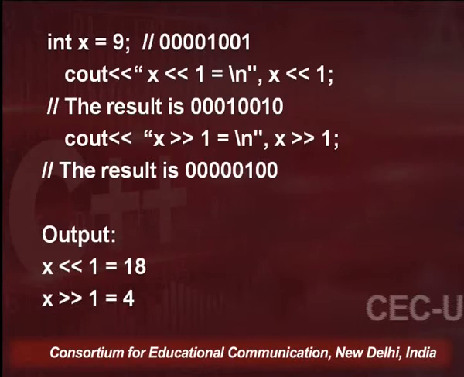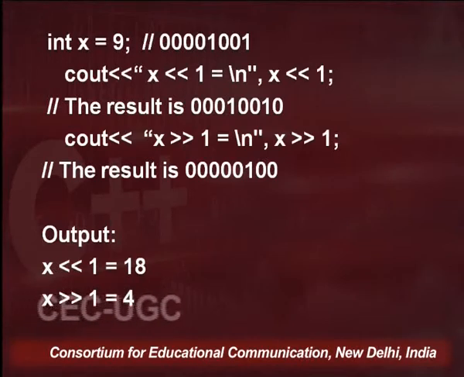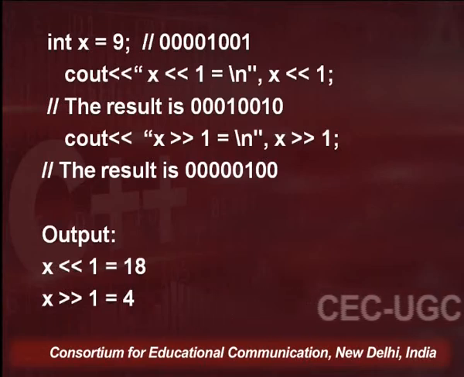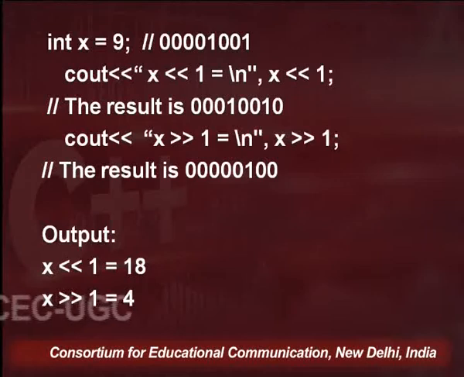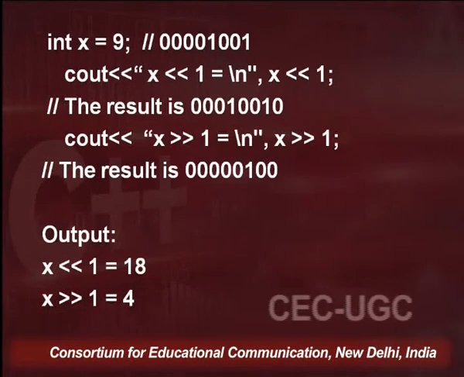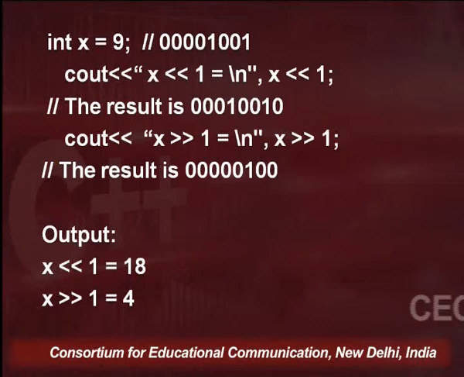Let's say I am going to shift the bits of this 9 by 1. So it will be 0 0 0 1 0 0 1, and the last place is vacant, which is left shifted, that will be replaced by 0.